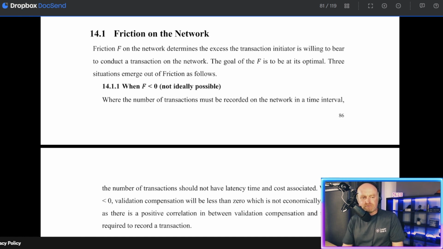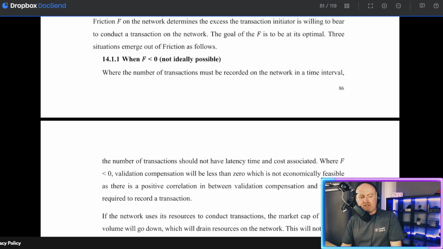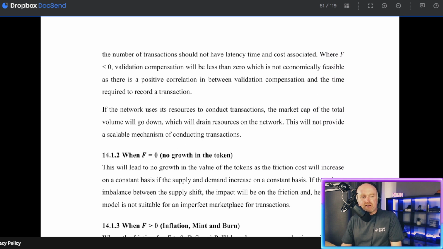When f is less than 0, the number of transactions must be recorded on the network in a time interval. The number of transactions should not have latency time and cost associated. Where f, validation compensation, will be less than 0, which is not economically feasible, as there is a positive correlation between validation compensation and the time required to record a transaction. If the network uses its resources to conduct transactions, the market cap of the total volume will go down, which will drain resources on the network. This will not provide a scalable mechanism of conducting transactions.